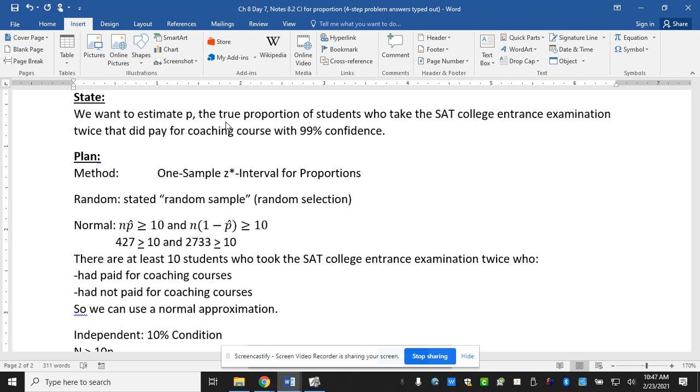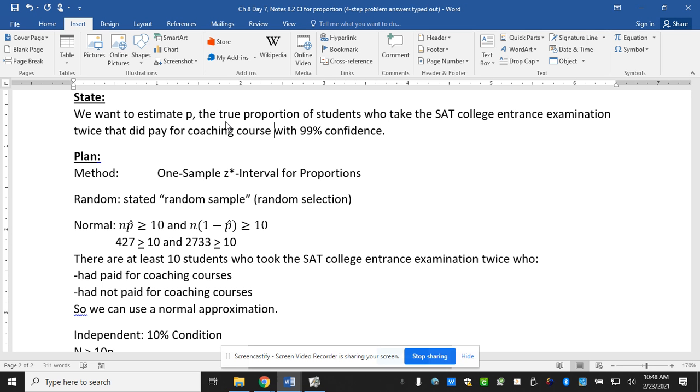So our population here is technically the ones who took the SAT twice. So make sure that you are including that with every part that we're referencing, not just that they took the SAT. And then the success would be the ones who did pay for a coaching course. Again, I think the wording here was really condensed to where it should say something like maybe they paid for it after the first one. But again, I'm just going with exactly the wording in the problem.